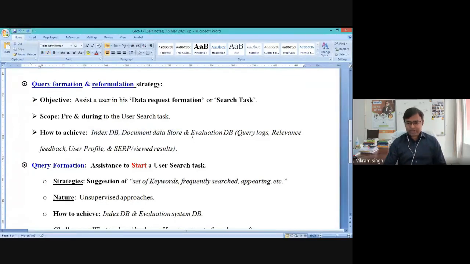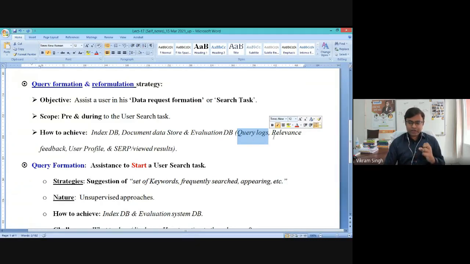And along with it, we have this third entity, which is called the evaluation database. In this evaluation database, we could have the privilege of query logs. That is the primary thing we can maintain. All the previous queries could be maintained inside the evaluation database.